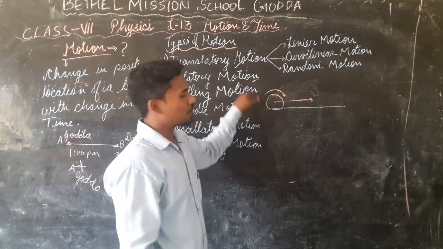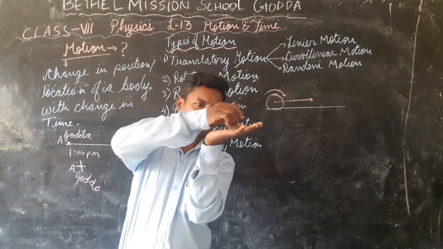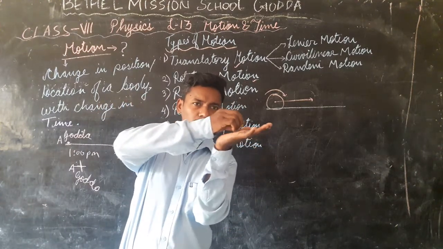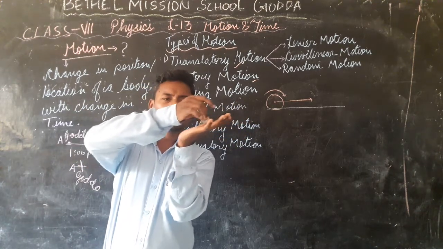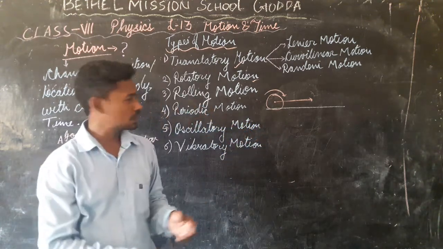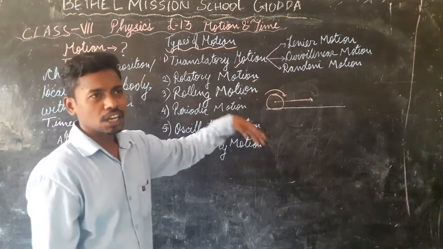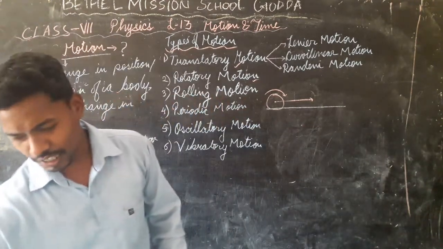So we can see rotatory motion, this one you can see that it is rolling. Yes, I hope you could see. You have very much played with this type of things, you know this. So rolling, it rotates, and also what happens is that it moves in a straight line.